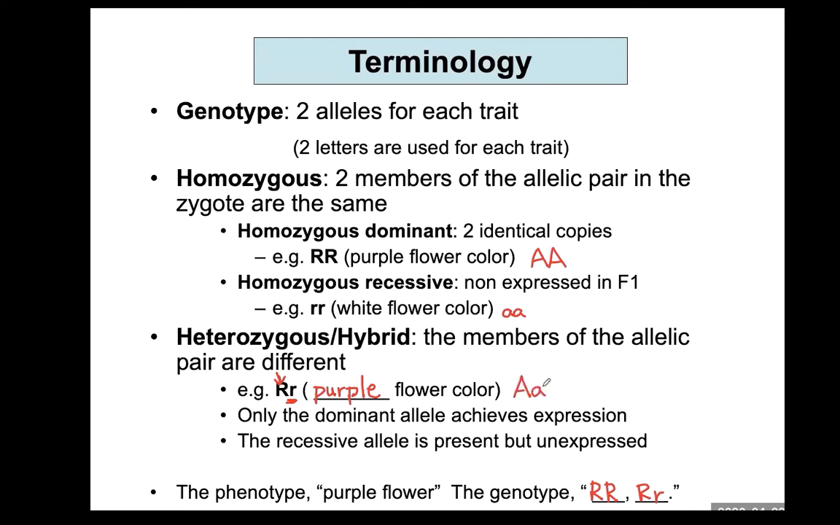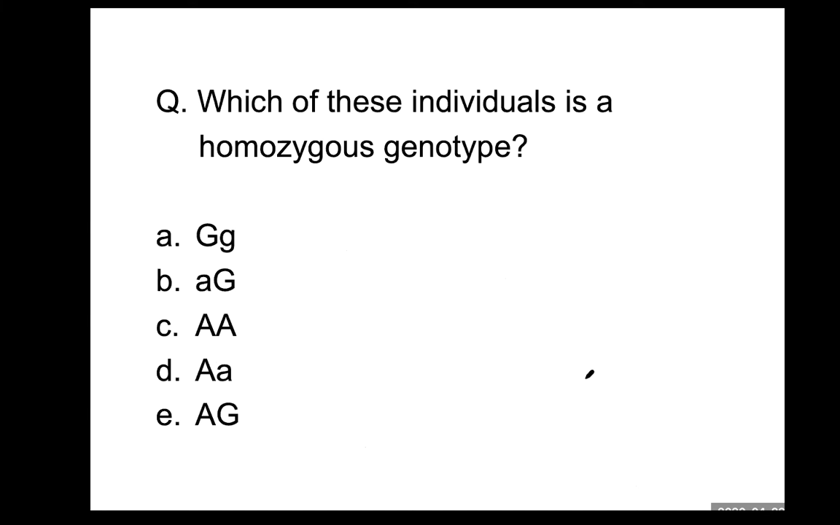So you have the freedom to choose what letter you will use to express heterozygous. But once you decide to use large A, do not change in the middle. Here, for homozygous dominant, you use large A, and for homozygous recessive, if you want to use small b, then you will mess up. So, question: which of these individuals is a homozygous genotype?